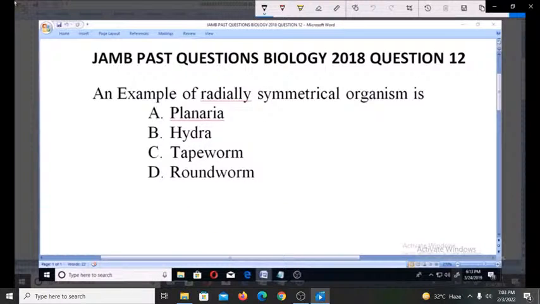organism is. What does it mean for an organism to be radially symmetrical?